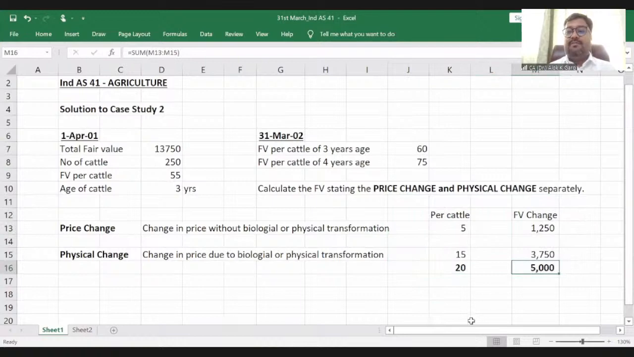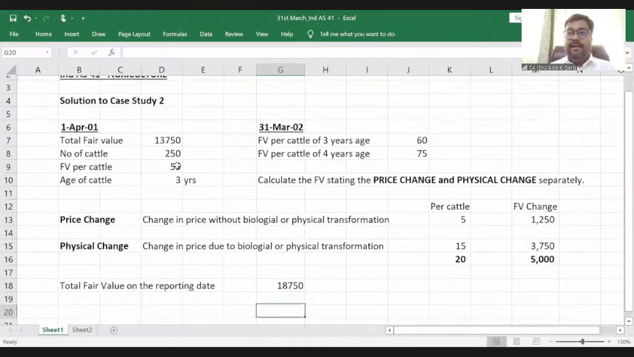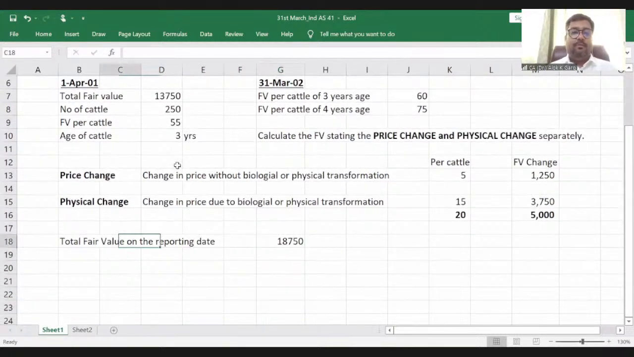So this is the fair value change. And what is the total fair value? What is the total fair value on the reporting date? 75 rupees is the fair value of 4 year old cattle. 250 is your number of cattle. 18,750 is the total fair value on the reporting date.